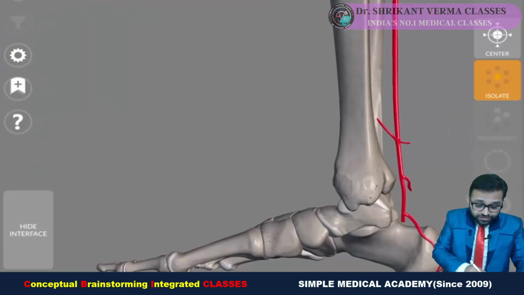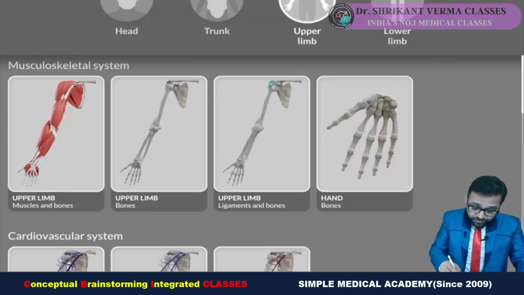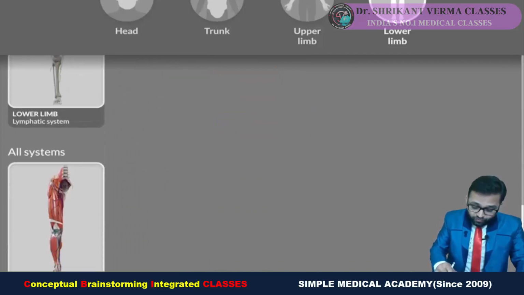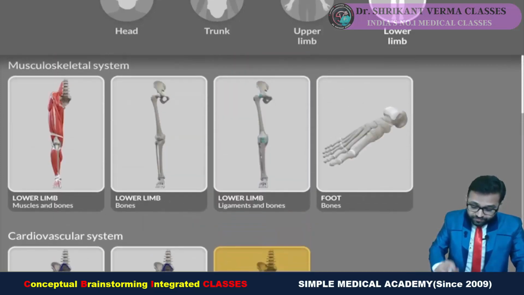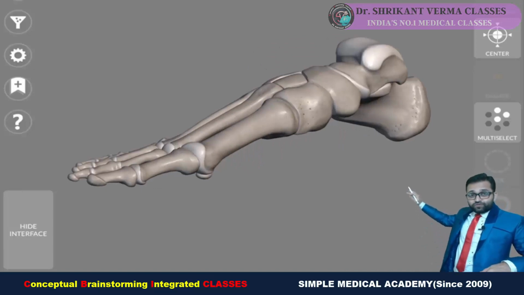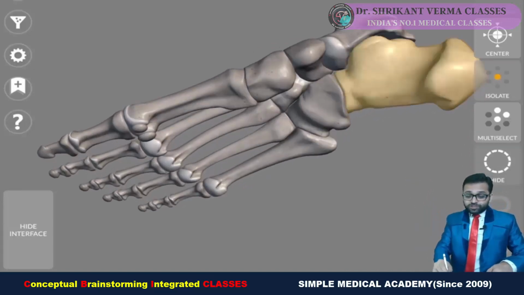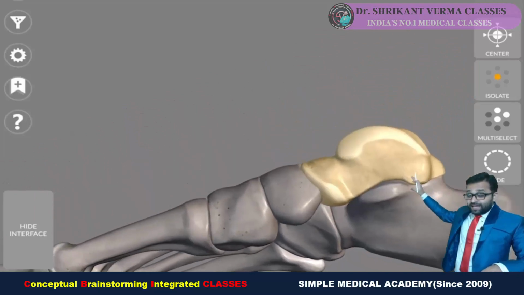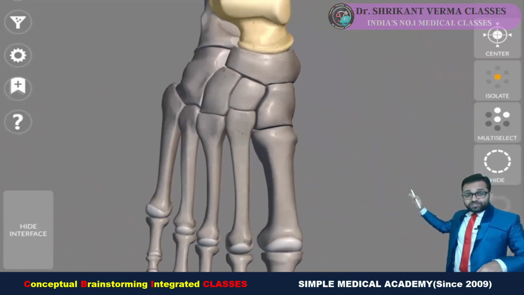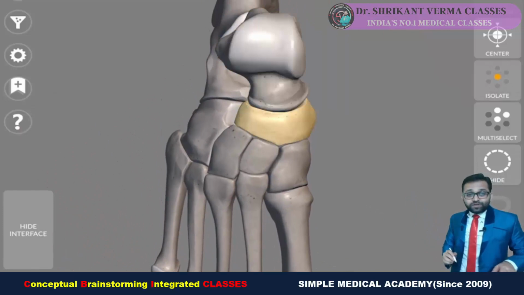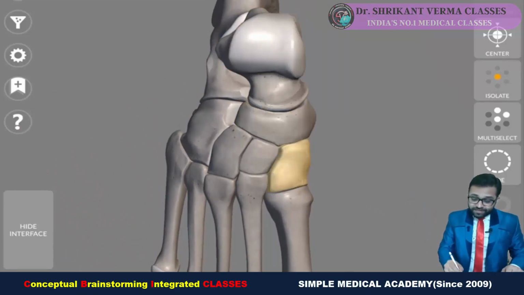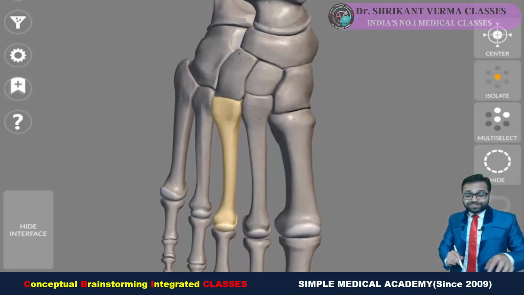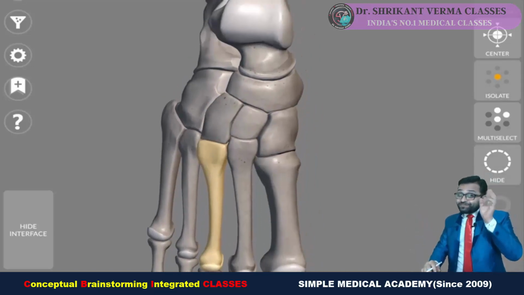Again, I am showing you the three-dimensional orientation for the foot bones. Yes, you can see the foot. Can you see the largest bone of the foot, the calcaneum? Over the calcaneum there is the talus, and just in front of the talus you can see the navicular bone, which is articulating with the medial, intermediate, and lateral cuneiform, and they are articulating with the first, second, and third metatarsal. Yes, these are the bones participating in the medial arch.